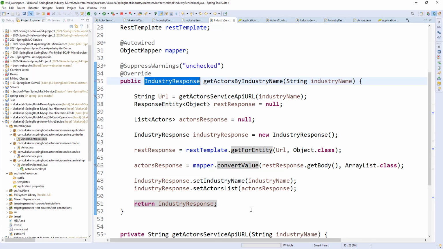Login page and all the different controllers, not different microservices, different controllers. Microservice. Okay, when does it come to a microservice? Now you have actors as a module and industry as a separate module, right? I mean, a separate service. Yeah, service.